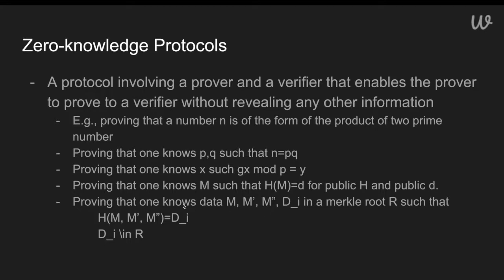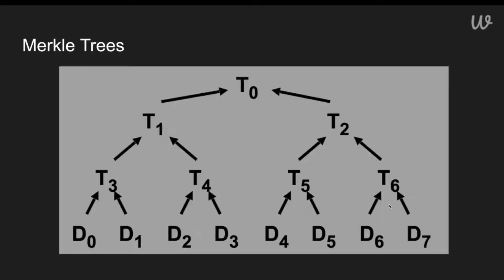We can make arbitrarily complex statements that we would like to prove, such as proving to a verifier that some element is accumulated in a Merkle root without disclosing what that element is and what the path is in the Merkle tree. This would effectively allow someone to prove that any element Di is inside T0.